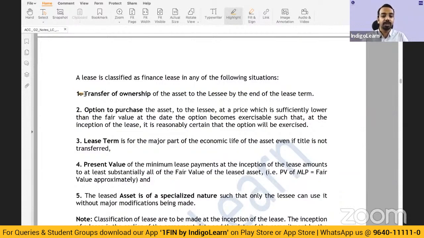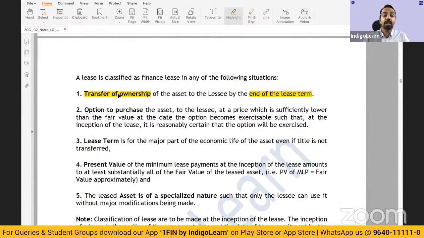Now, first one, there is transfer of ownership at the end of the lease term, meaning to say, I have taken the asset on lease. For example, I am the lessee. I have taken the asset on lease. At the end of the lease term, the asset becomes my asset, which means in substance, when the lease transaction was entered into, there is actually a transfer of all the risk and rewards, because finally I will be the owner. And hence whenever there is a transfer of ownership of the asset to the lessee by the end of the lease term, we call it a finance lease.